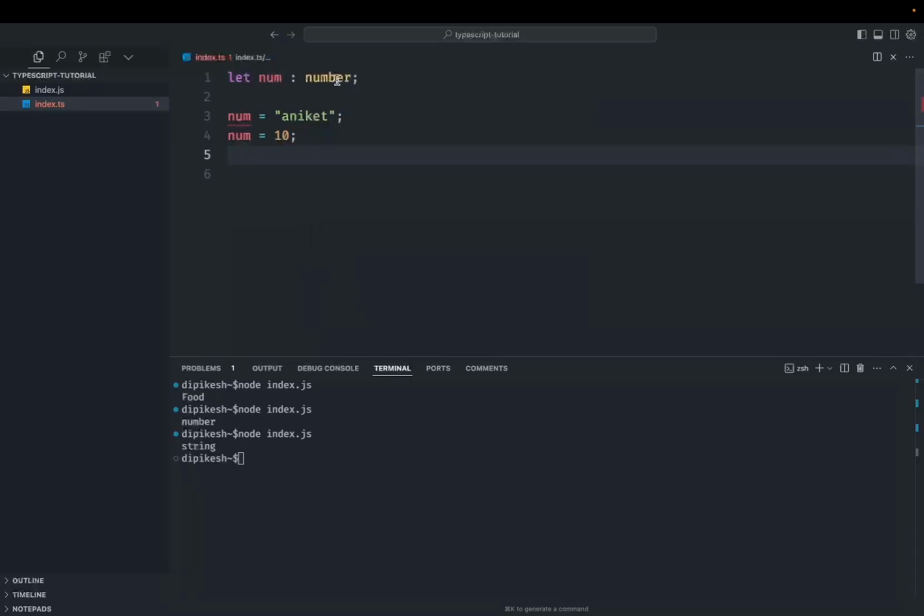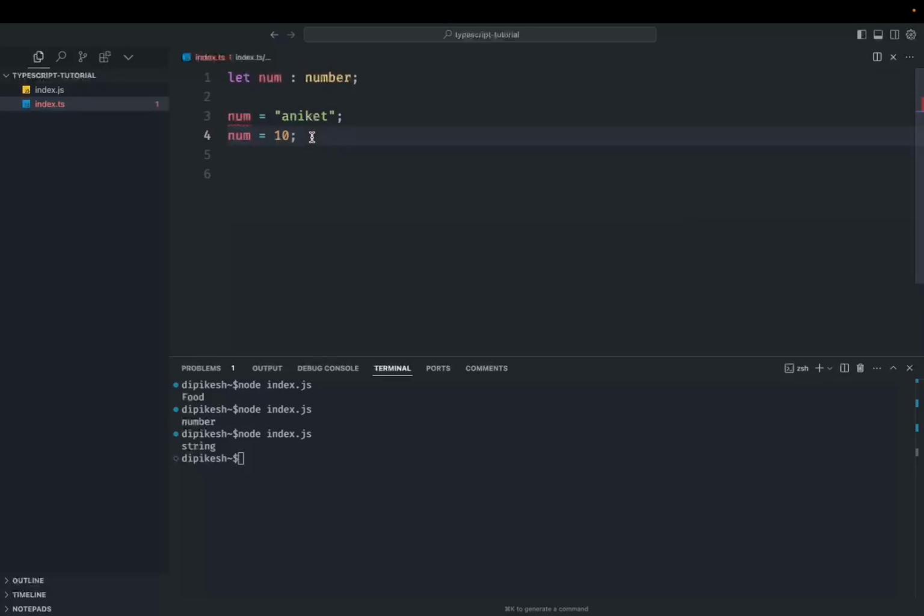So let's say I did this. Now you can see that it is showing me this error, because the number has number type, so you cannot assign a string to a number type variable. So that's very helpful during development also.